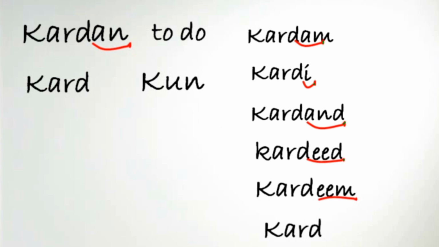And at the end, we have kard, which is he or she or it did. In Dari, the verb for he, she, or it in the past tense does not need any ending or any conjugation. So remember that these endings will stay the same for all verbs and for all tenses in Dari language.